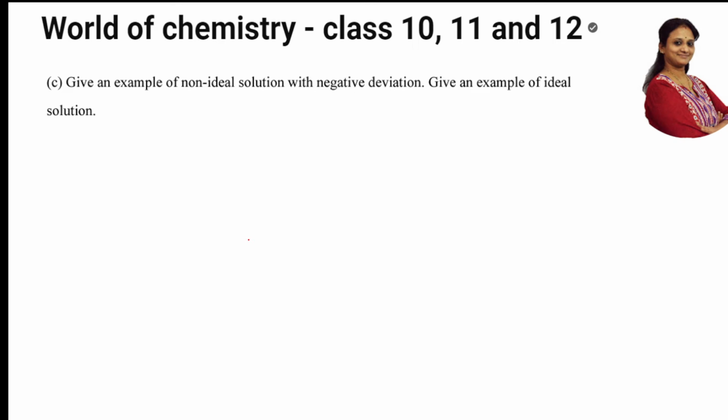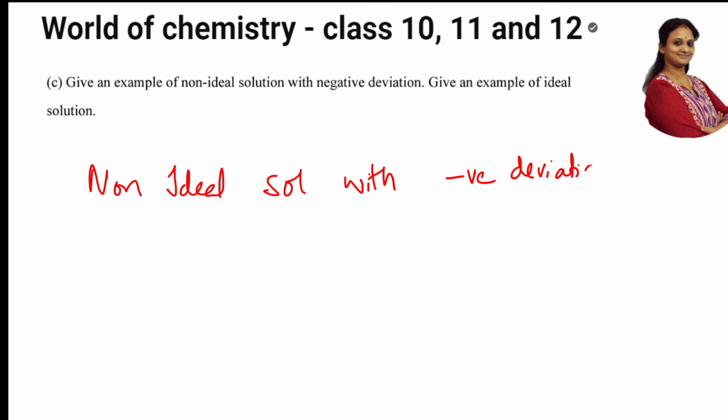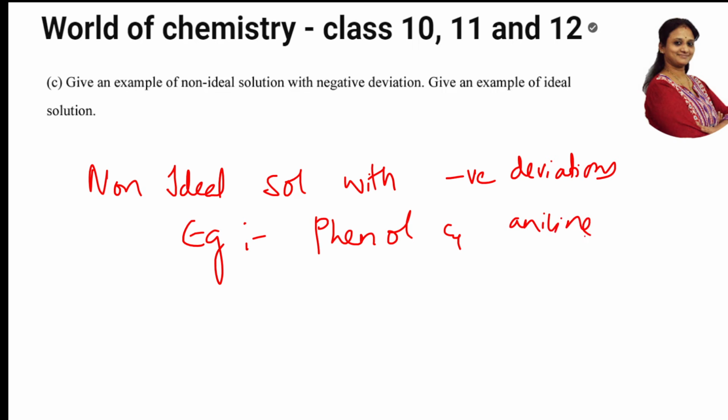Right. So first of all, let us write certain examples of that and then finish it off. Non-ideal solutions with negative deviation means the bonds are strong. So let us write non-ideal solutions with negative deviations. Examples, best examples. They'll ask you only one. You can remember this: phenol and aniline, then chloroform and acetone. So basically you can remember two things. They'll not ask you more than that. They will just ask you only one.